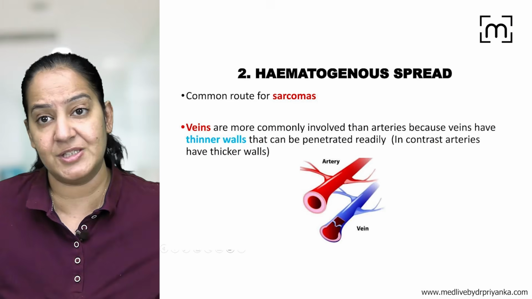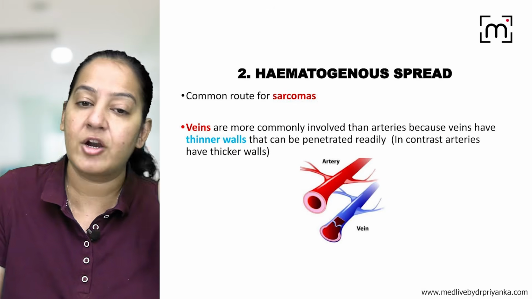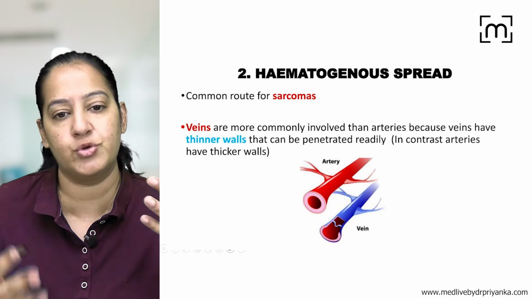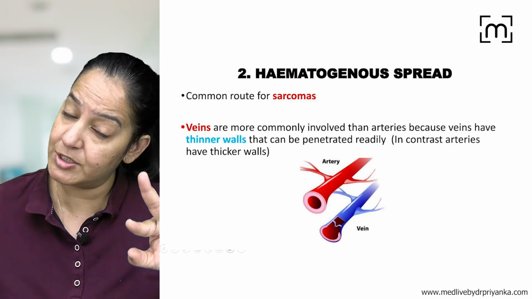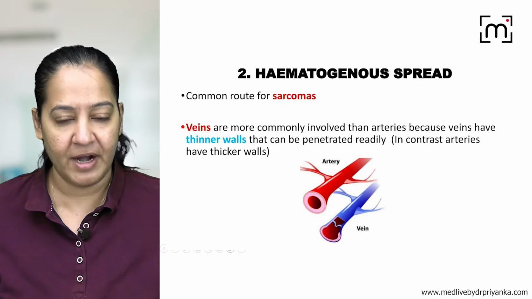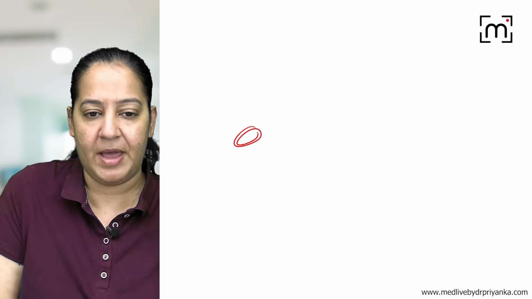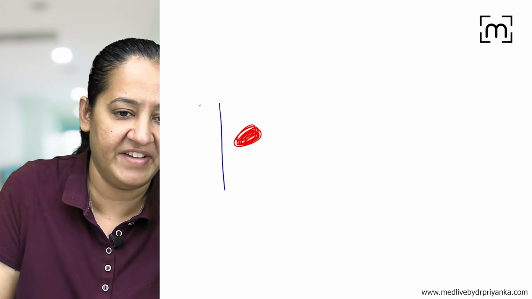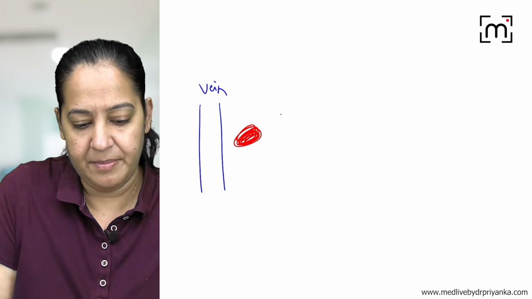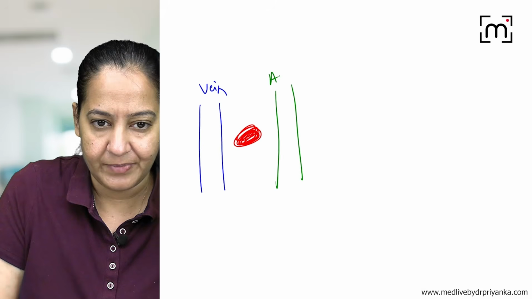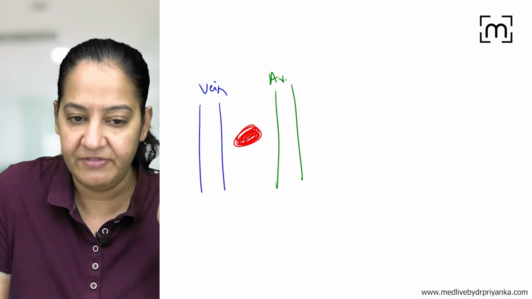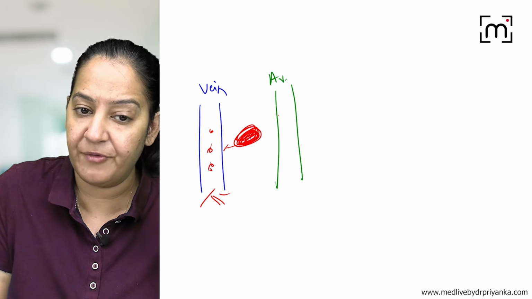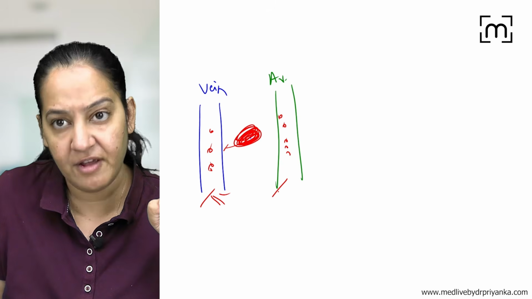Now coming on hematogenous spread, that is blood spread. Sarcomas usually spread by hematogenous spread, not the carcinomas. Carcinomas spread by lymphatic spread. Now in the blood vessel, imagine this is the primary tumor. Here I am drawing a vein, and here I am trying to draw an artery. So what is the preference of the tumor cell? Will they preferably spread via vein to other organs, or via artery to other organs?